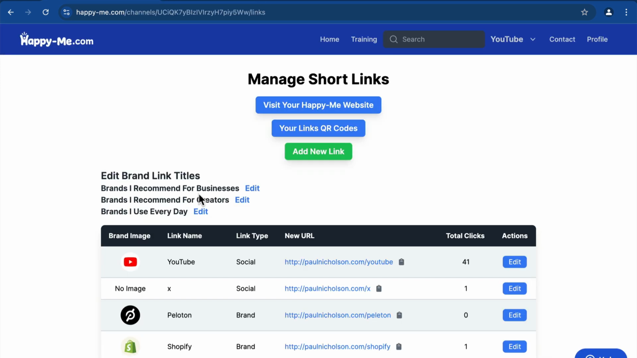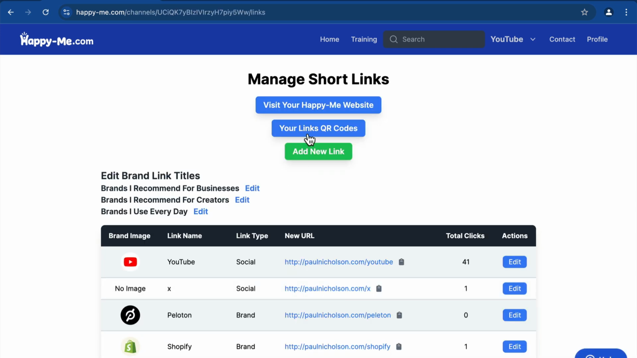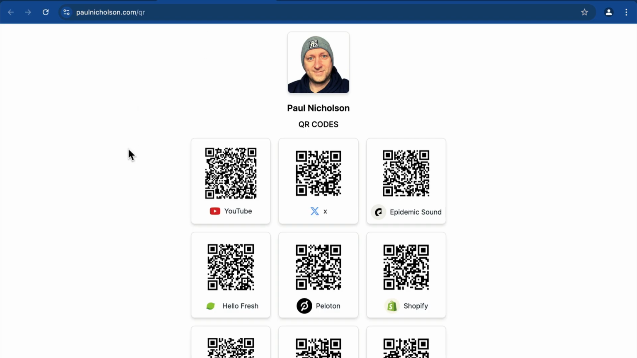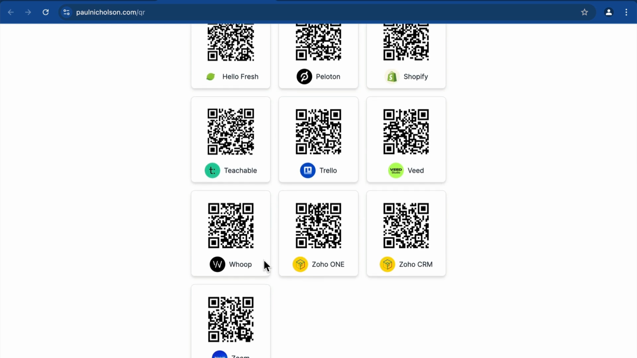And the final part for this quick video is the QR codes. So now when you go to your Happy Me website, whether it's the short version, your YouTube profile username .hpme.net/QR, or if you've got your custom domain set up, you're using your own domain, then mine is paulnicholson.com/QR. And now you'll see all my links have turned into a QR code.